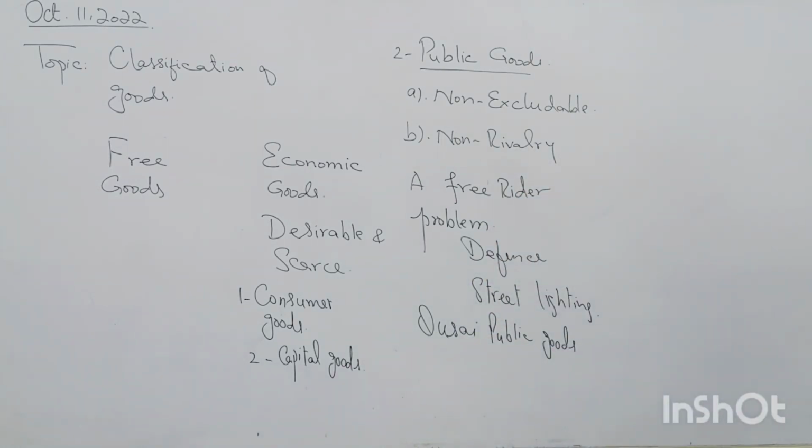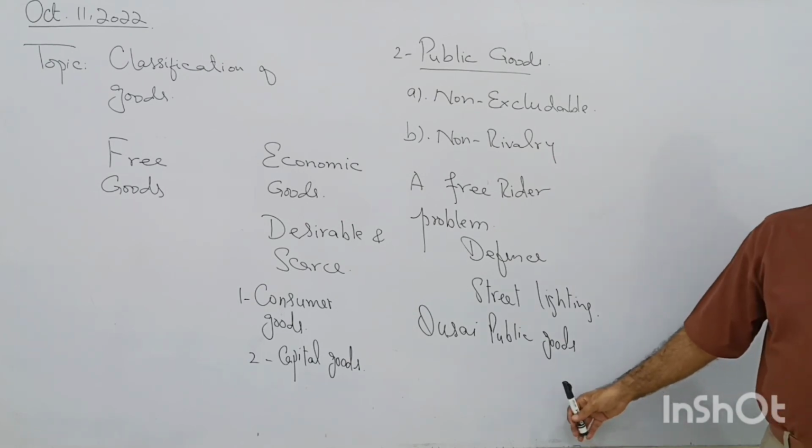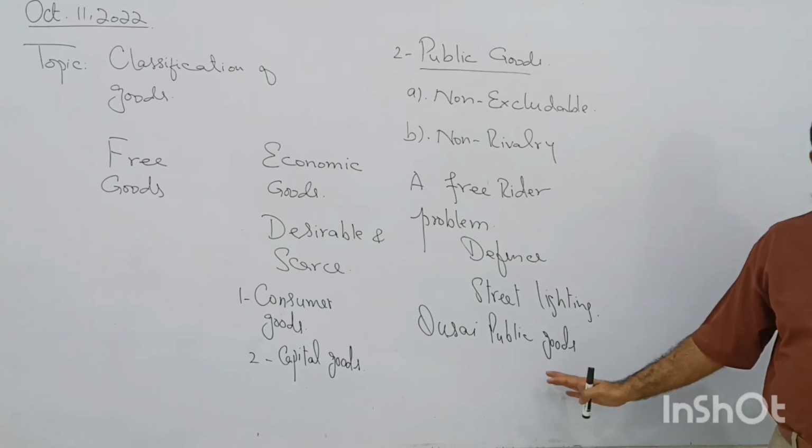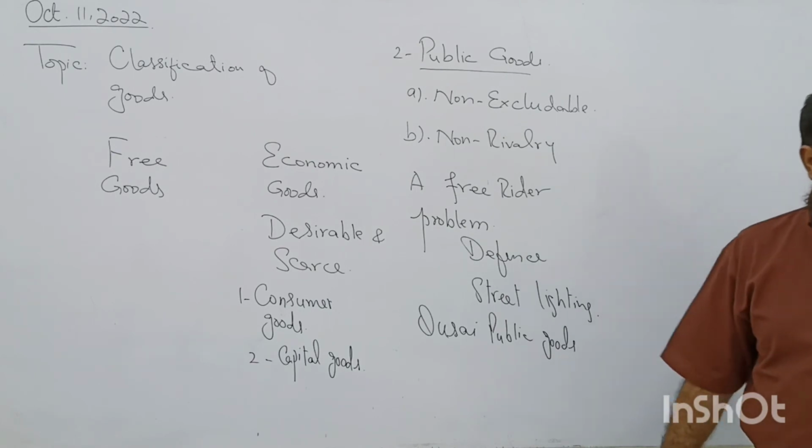So we said defense is a pure public good, where we find 100% non-excludability, 100% non-rivalry. But in the case of roads, parks, libraries, we find excludability as well. We find sometimes rivalry, or sea beaches when they are overcrowded. So these are the goods which are quasi public goods, which are missing one of the characteristics of the public good.